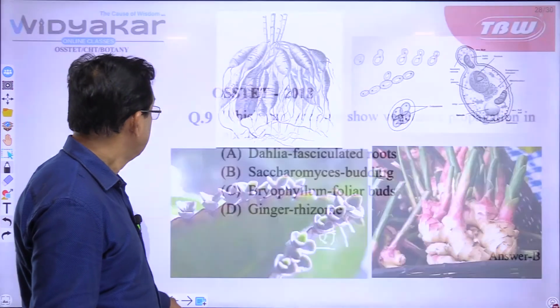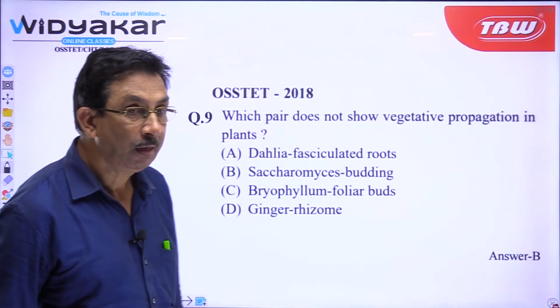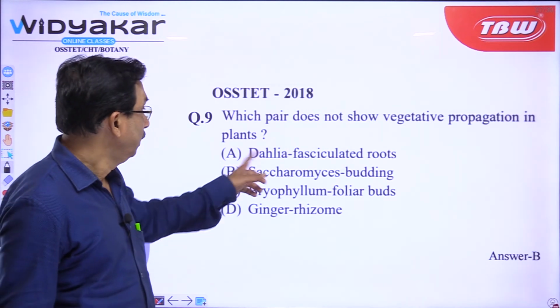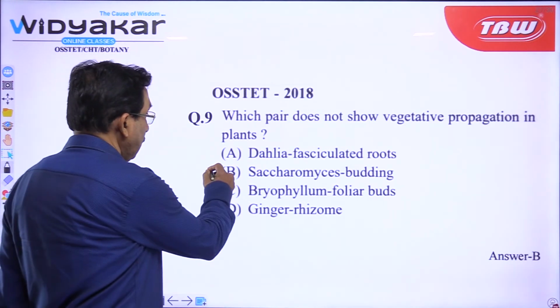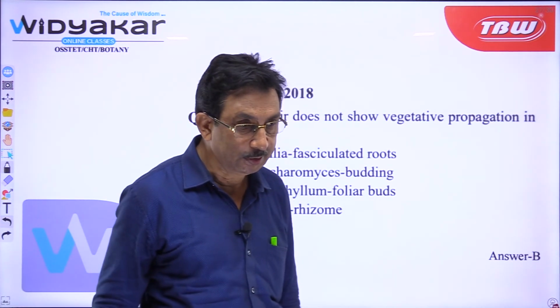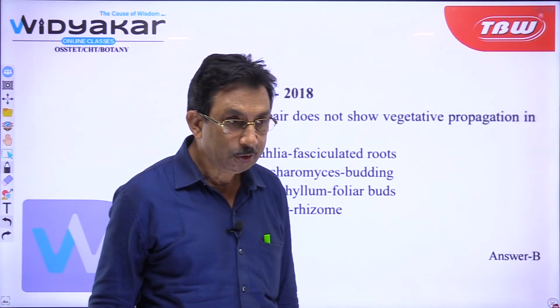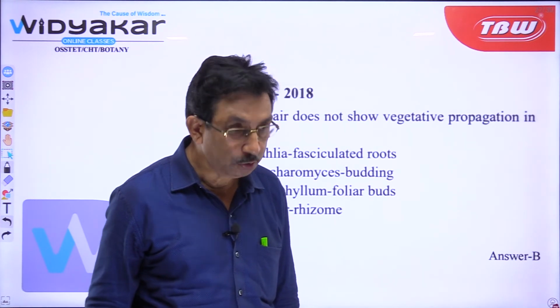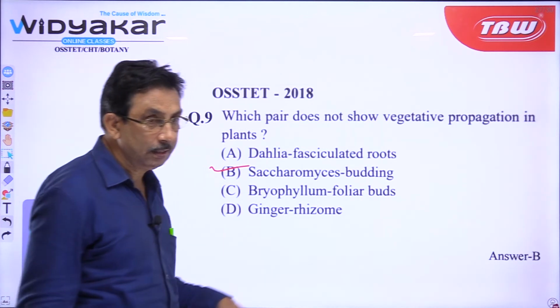Our question is, which pair does not show vegetative propagation in plants? So, the answer will be Saccharomyces budding, B. And let me find out how many of you have given the correct answer. 3 of you have given the correct answer: Dinabandhu, Shwetalina, Sushrita. So, 3 correct answers we have got.